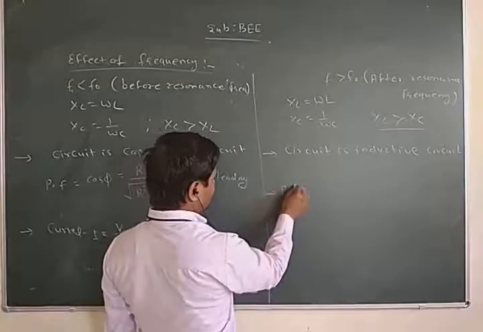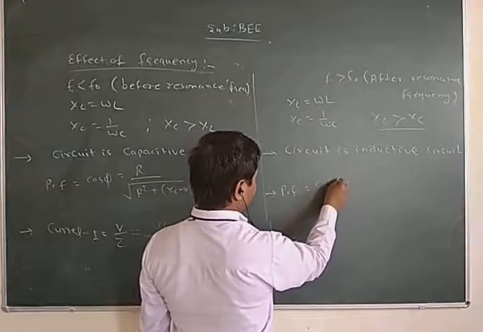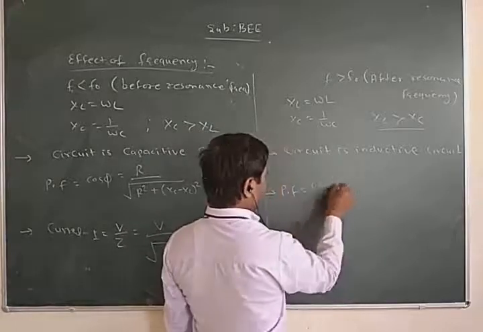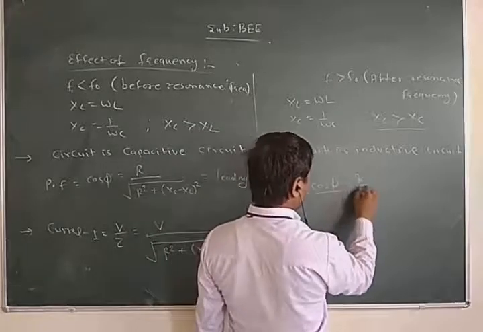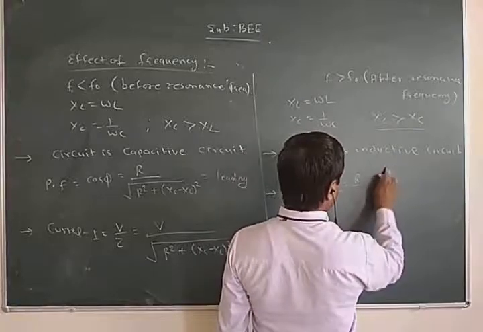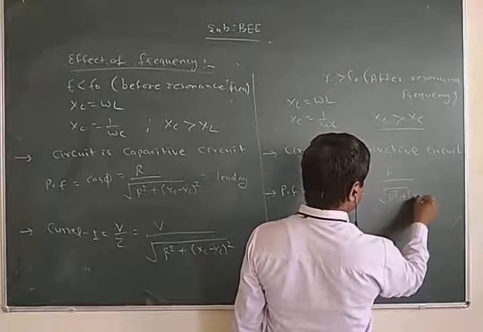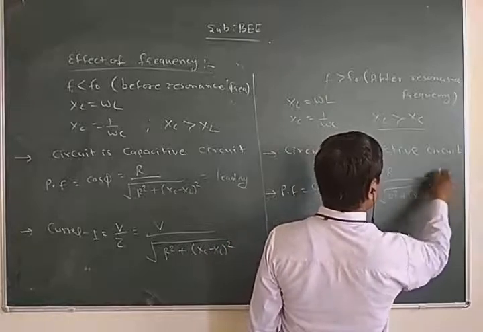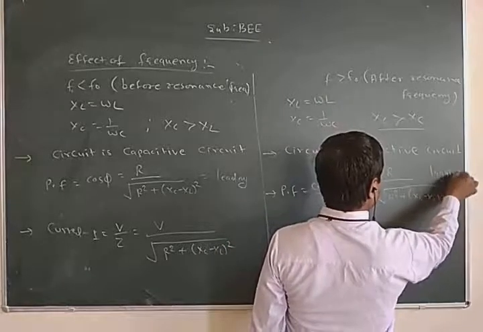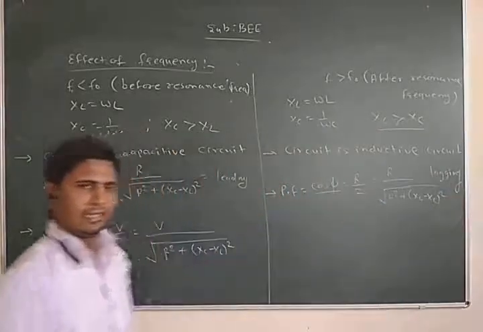Power factor cos phi is equal to R upon Z, which is R upon square root of R squared plus (XL minus XC) squared. Lagging. The power factor is lagging.